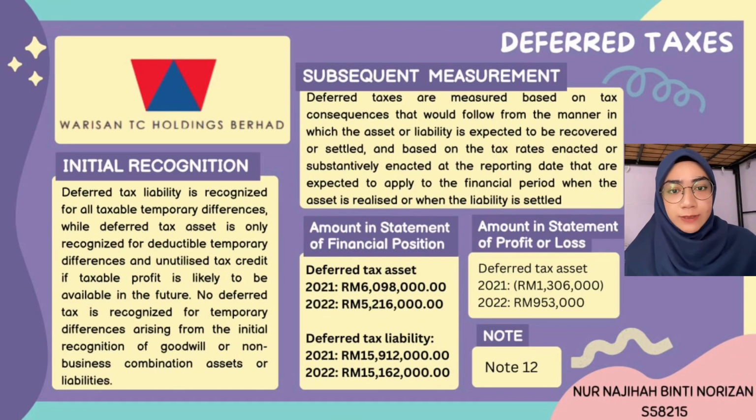For Warisan TC Holdings Berhad, the standard is the same as the other company, which is MFRS 112. For the initial recognition, deferred tax liability is recognized for all taxable temporary differences, while deferred tax assets are only recognized for deductible temporary differences and utilized tax credit if taxable profit is likely to be available in the future. No deferred tax is recognized for temporary differences arising from the initial recognition of goodwill or a non-business combination asset or liability.